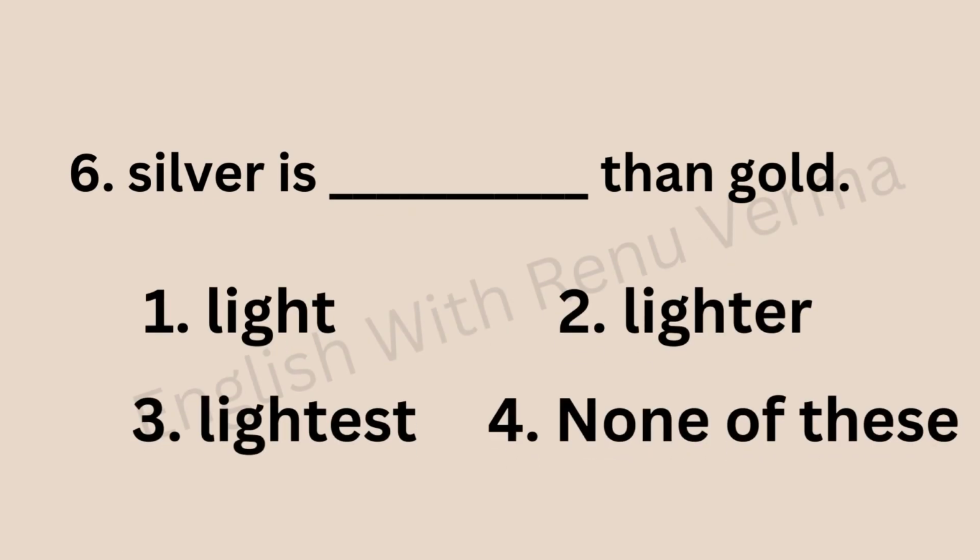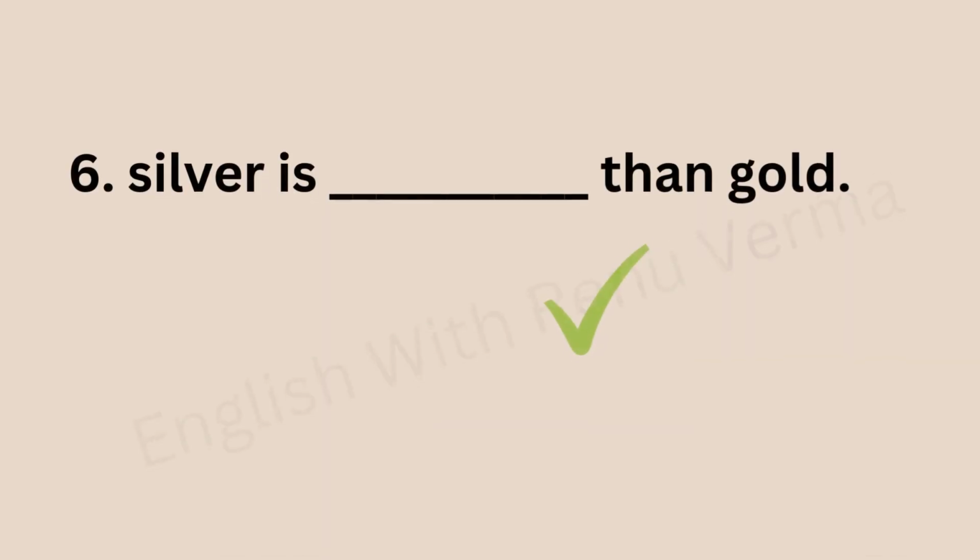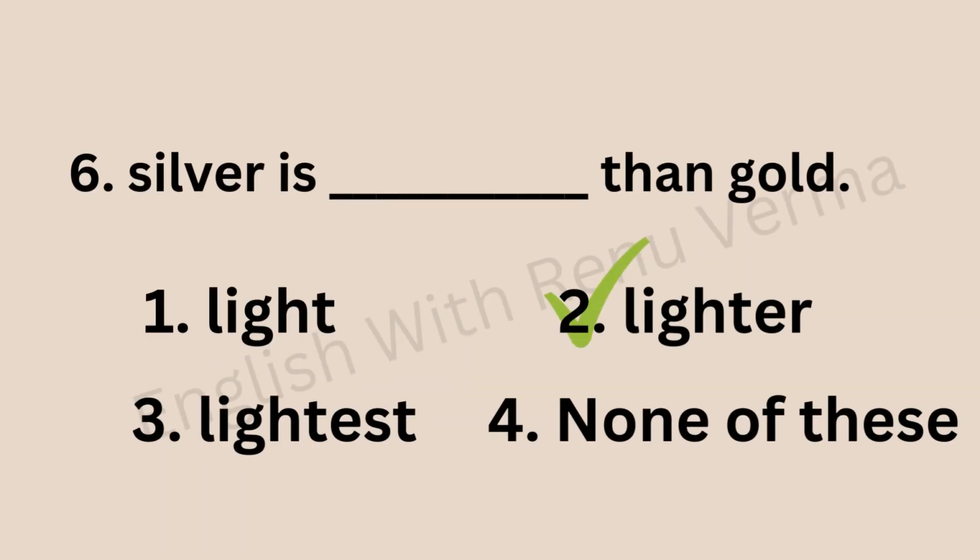Next is: silver is dash than gold. So here we are making a comparison between two metals, silver and gold. So comparative degree will be used. And what is the comparative degree of light? It's lighter. Silver is lighter than gold.